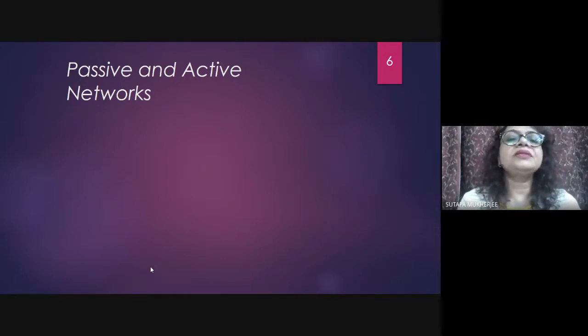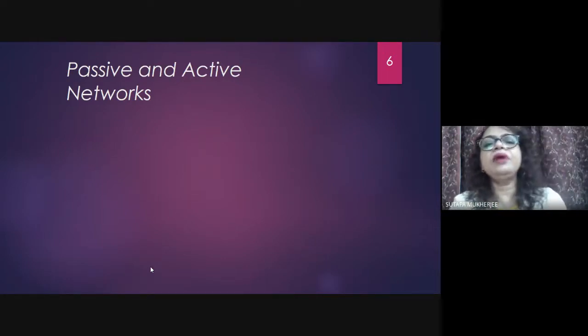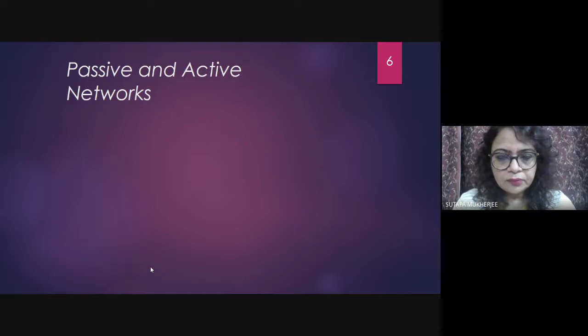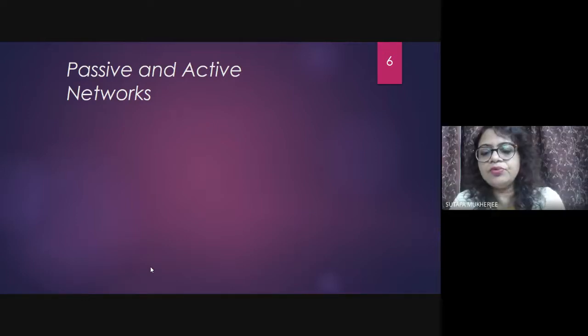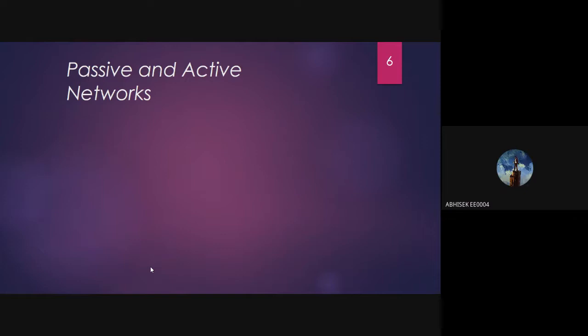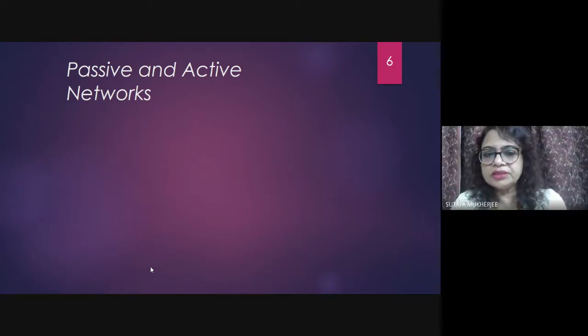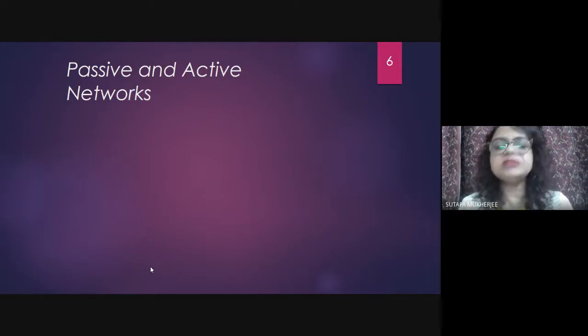Now come to passive and active networks. Already you have told that, haven't you? Active elements are those elements which give power to the circuit. Passive elements are not able to give power to the circuit, and the network which contains active and passive elements is called an active and passive network.